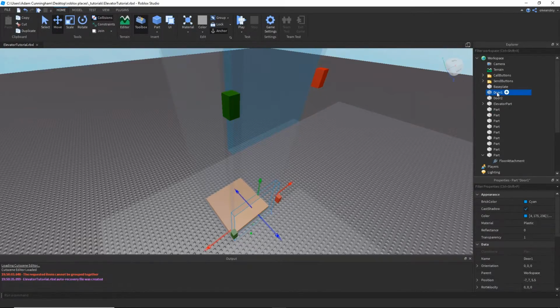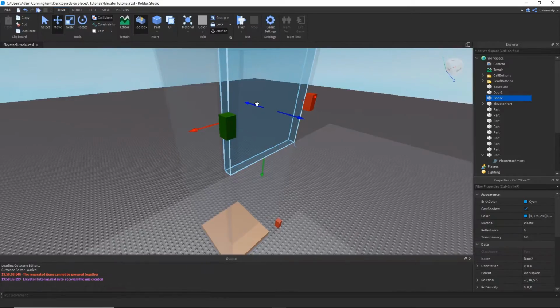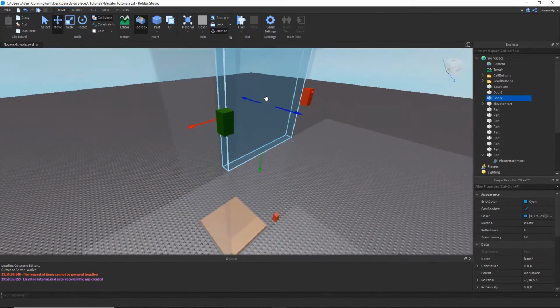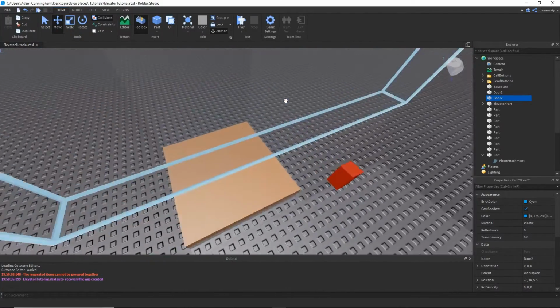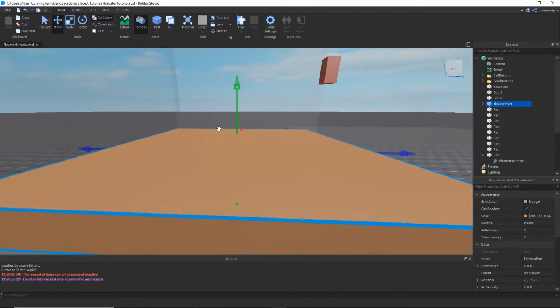Moving on to the doors, I just have one called door 1 for floor 1 and door 2 for floor 2. They're just like little blue glass type deals. They're just going to disappear and reappear when they're being opened and closed. And the most important part of this all is this elevator part.